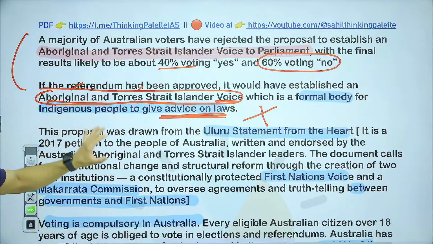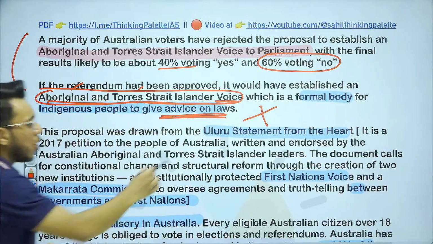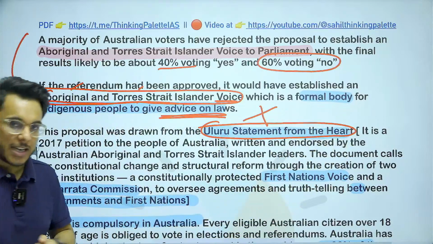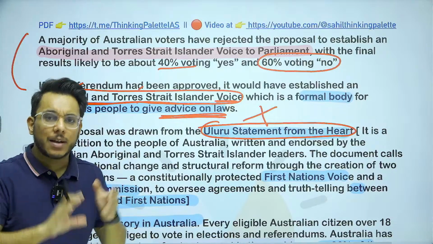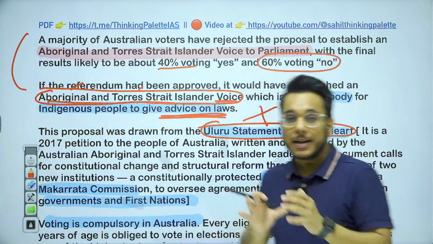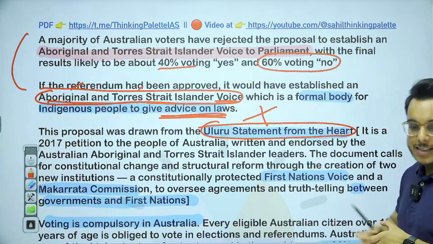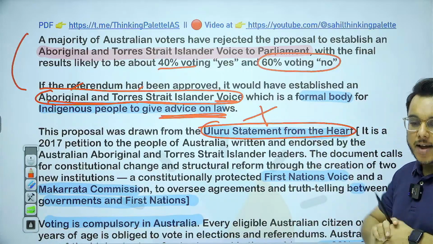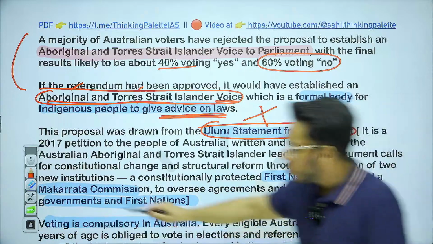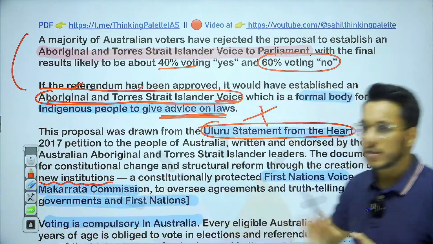Now this proposal came on the basis of the Uluru Statement from the Heart that was issued in 2017. What is this Uluru Statement? 250 leaders who represented the cause of indigenous people said that special protection needs to be given to them, and that new institutions should be created for their protection.